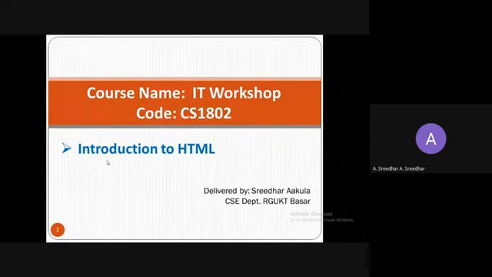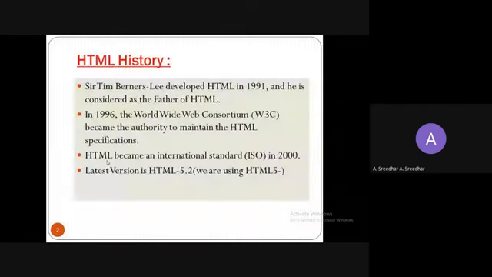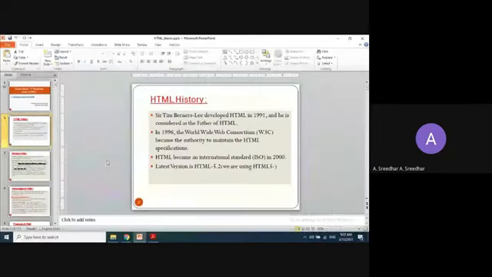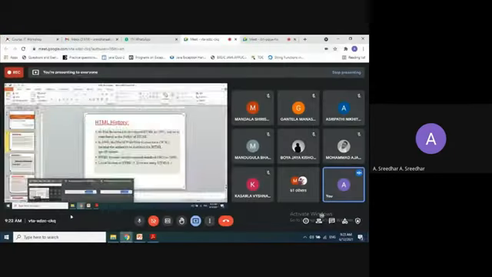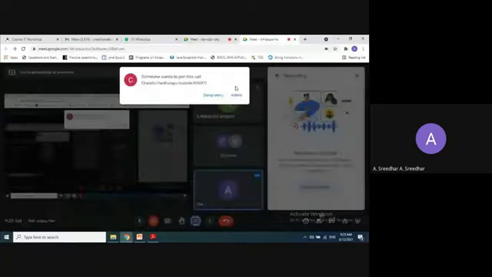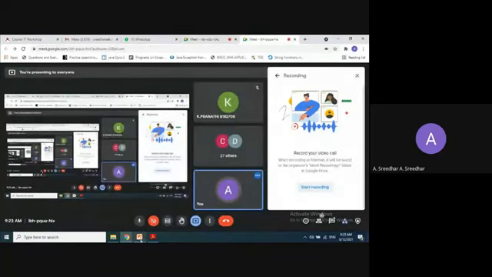This is your introduction to the HTML part, right? The course name is IT Workshop, and your code is CS1802. In this session we are going to learn about the introduction to the HTML part. Before we learn HTML, we need to know the history of HTML, right? That history means who created it, how it was developed, and what the different versions are, right?